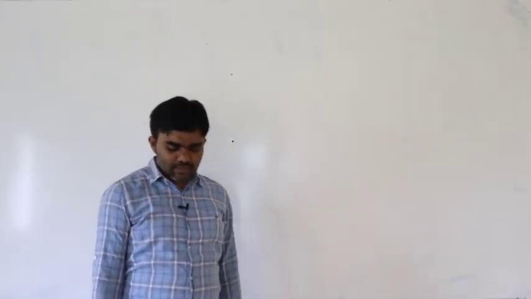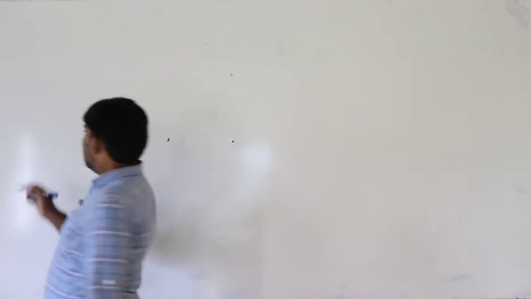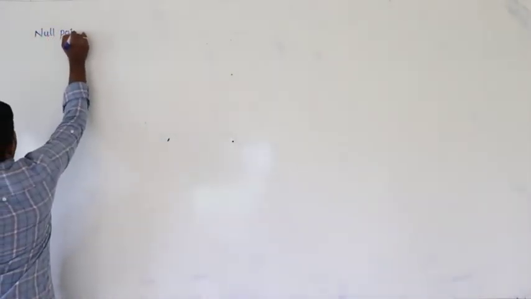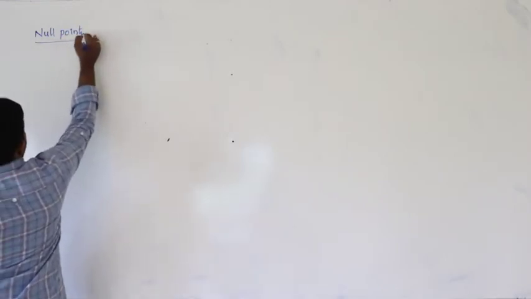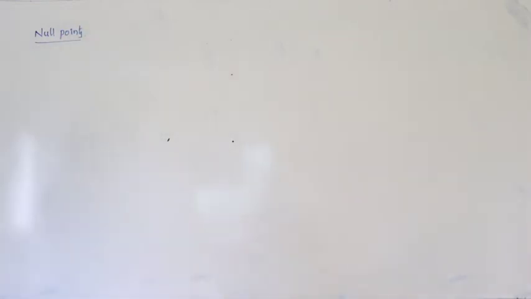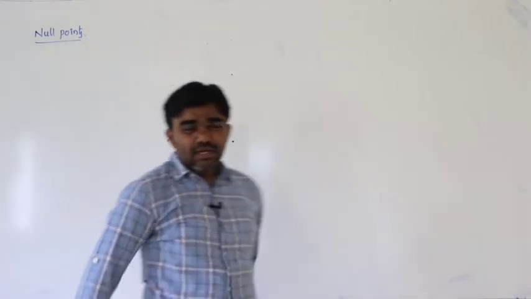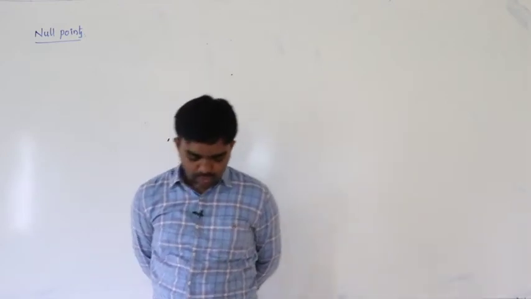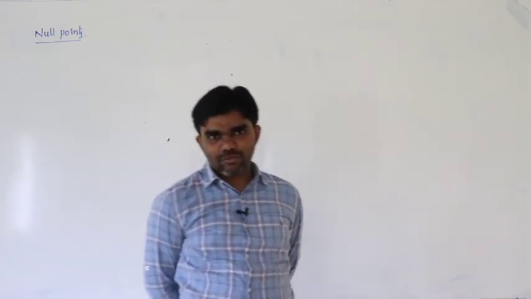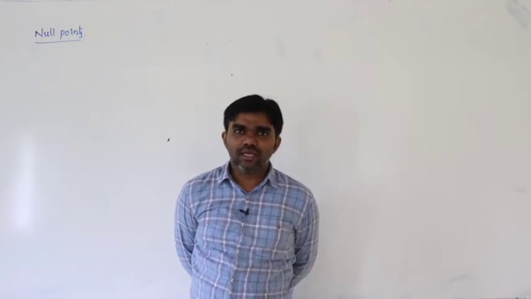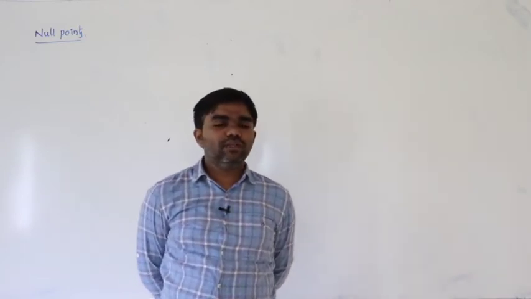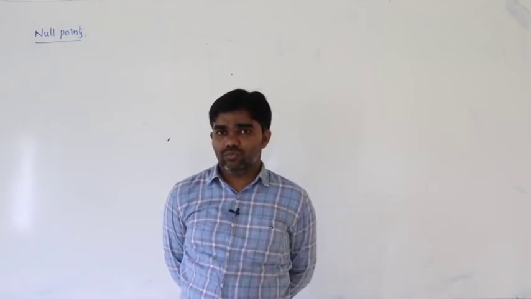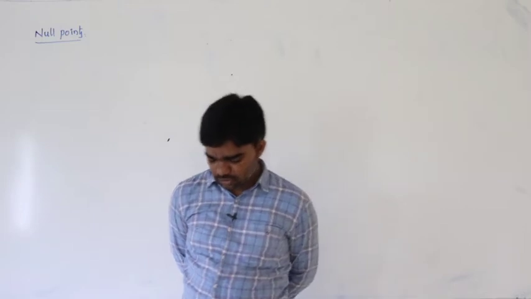So next we can discuss about null points. What is meant by a null point? Null point in the sense, net magnetic field must be 0. If the net magnetic field is equal to 0, that position is called a null point.